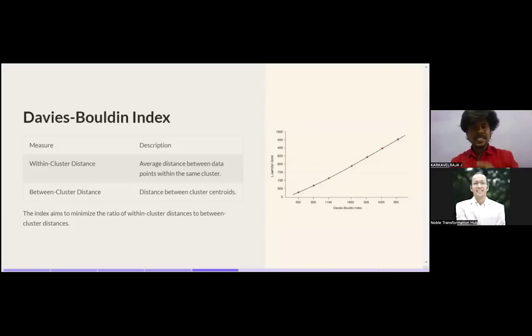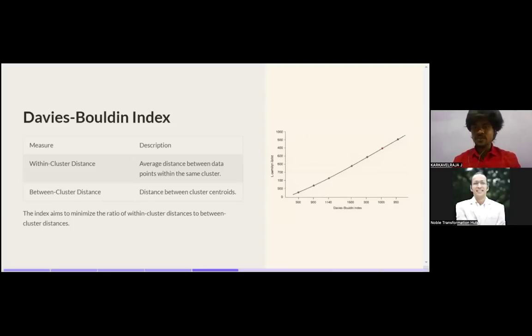Within-cluster distance means the average distance between the data points within the same cluster. Between-cluster distance means the distance between the centroids of different clusters. This index aims to minimize the ratio of within-cluster distance to between-cluster distance. So this is one of the ways we can evaluate clustering techniques.